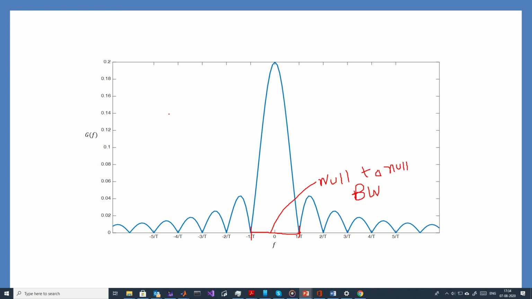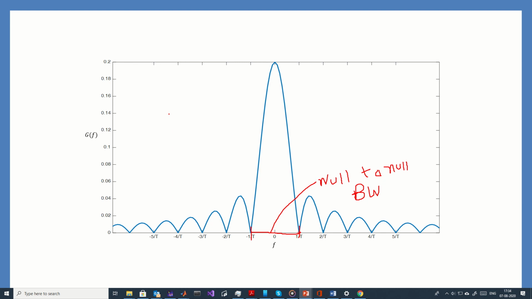And similarly, the 3 dB bandwidth or the 3 decibel bandwidth is the bandwidth where the amplitude falls off 3 dB below the maximum. 3 dB in log scale equals 1 over root 2, which means half the power. So the 3 dB bandwidth is also known as the half power bandwidth.